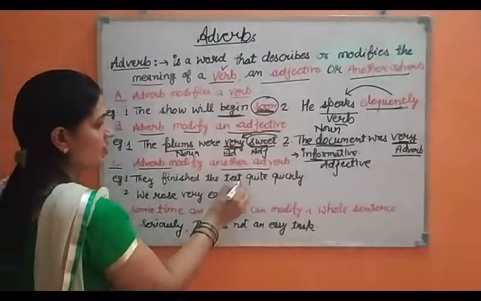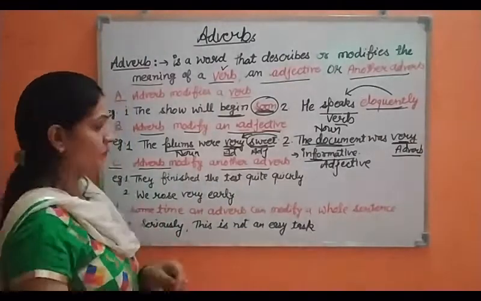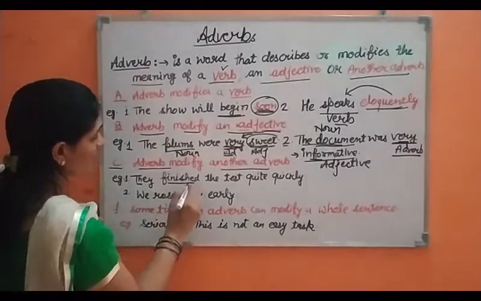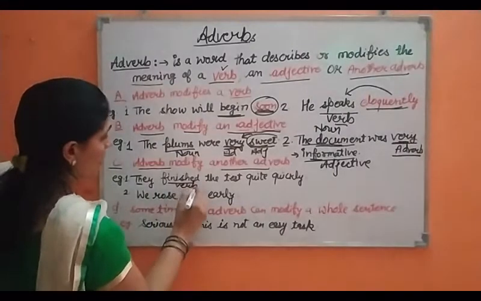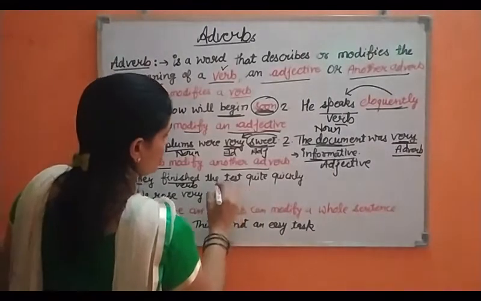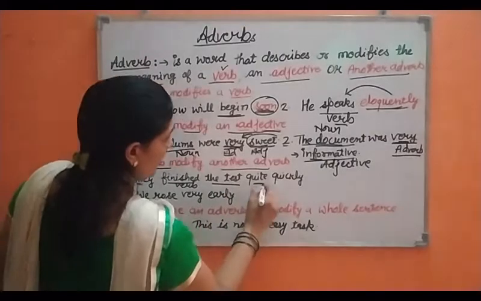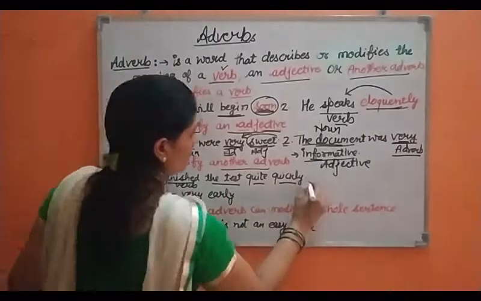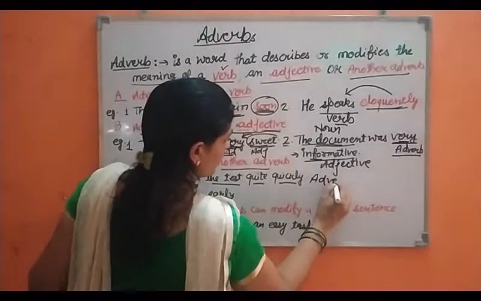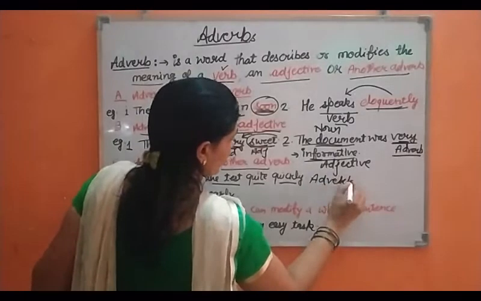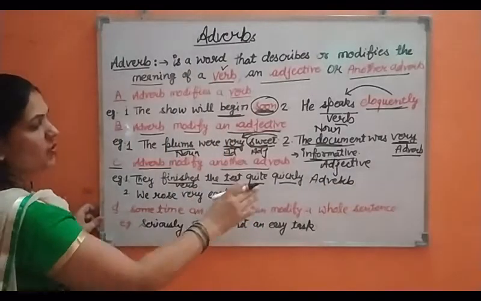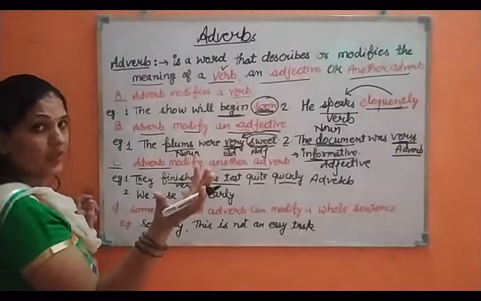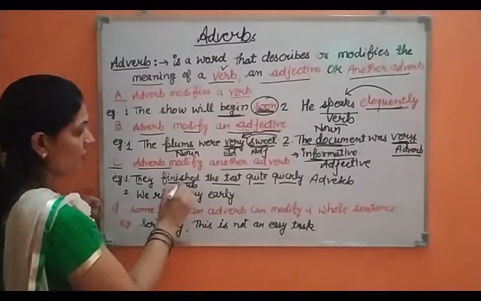They finished the test quite quickly. They finished. Finished is a verb. And test, quite quickly. Quickly is an adverb, because it is telling us that the test was completed, finished quickly. What finished? What has been finished? The test has been finished.